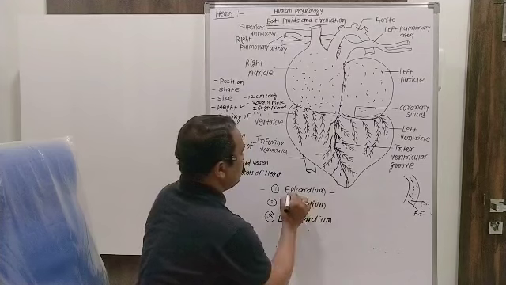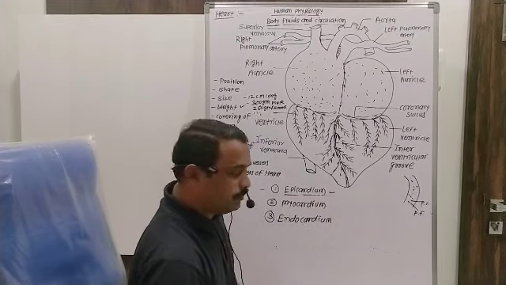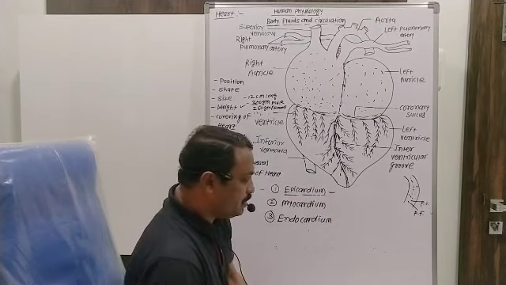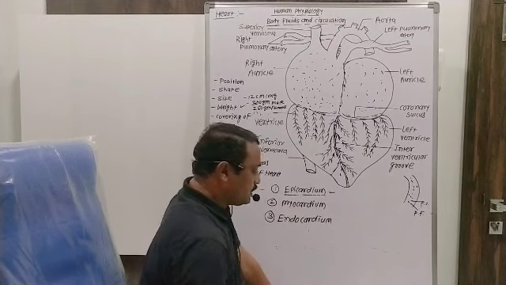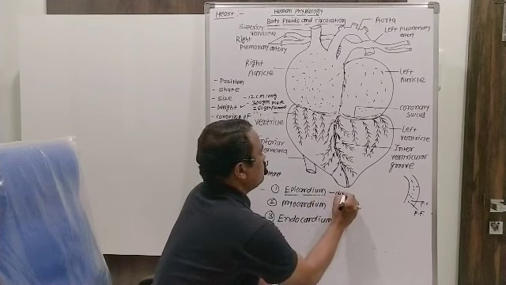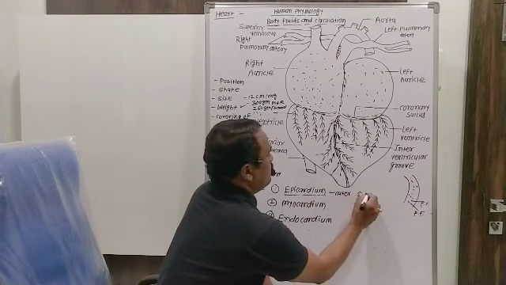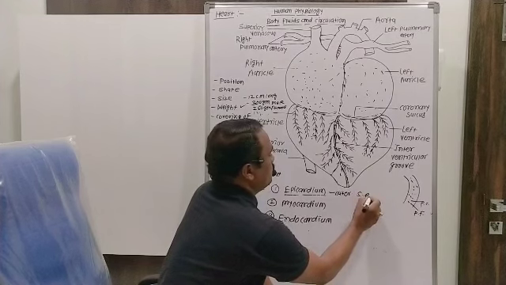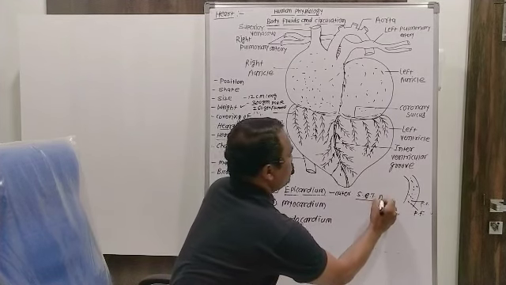This epicardium is an outer layer present around the heart, made up of squamous epithelial tissue, and it is also called mesothelium.